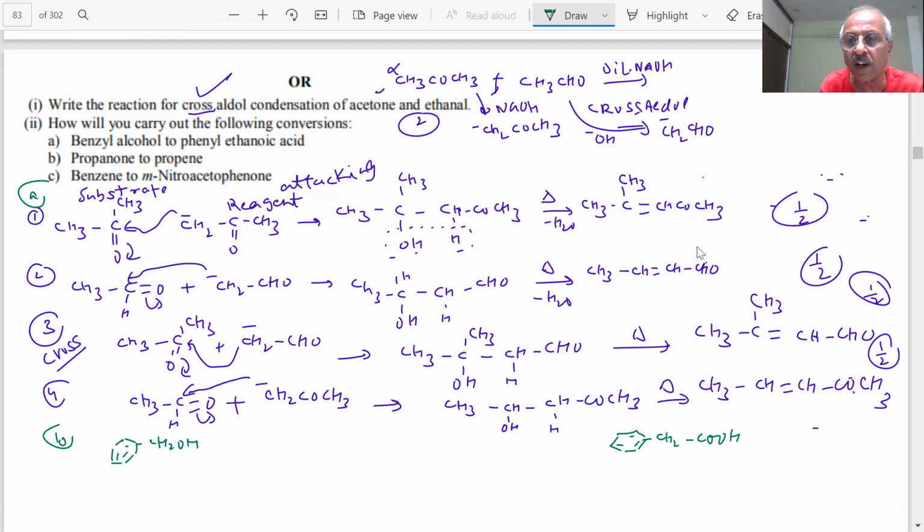You are increasing the number of carbon by 1, and when you want to increase the number of carbon, what do you do? So first we will do reaction with PCl5. So CH2Cl will come, and then KCN. So the nitrile will come, then hydrolysis. See the steps involved in this reaction.